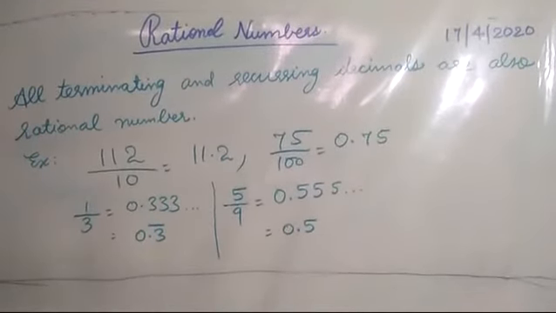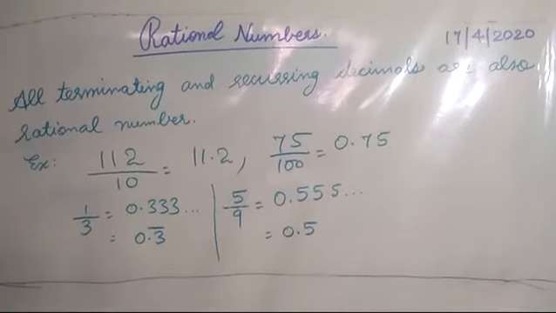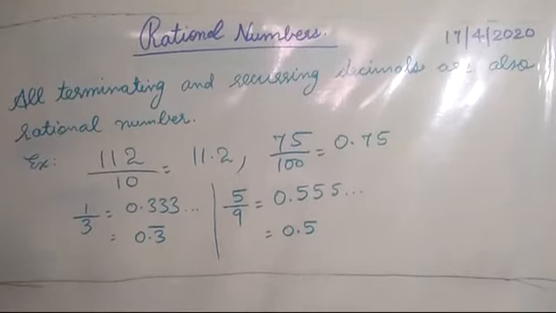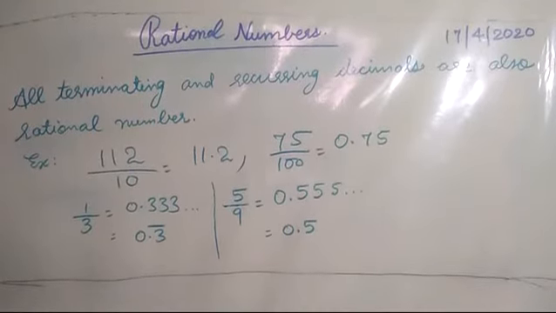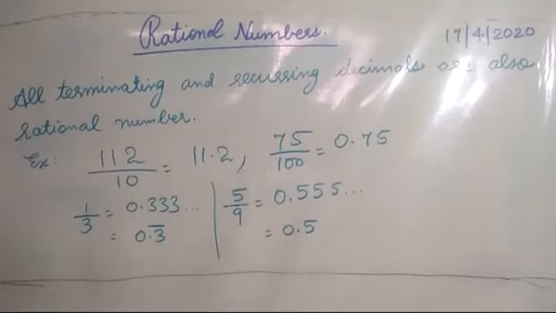All the numbers which can be written in the form of fraction in such a way that their digits are coming to an end, or after the decimal the digits are repeating, that is recurring decimals. So I have written that all terminating and recurring decimals are also called rational numbers. Example, 112 divided by 10, which is equal to 11.2. 75 by 100, if we convert into decimal form, then it will be 0.75.